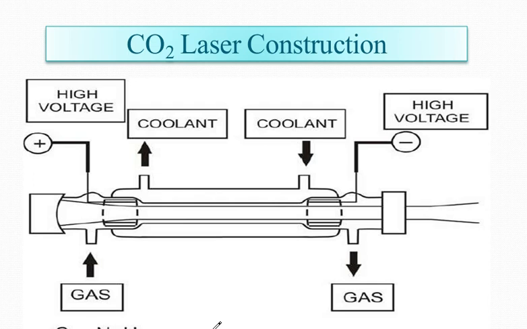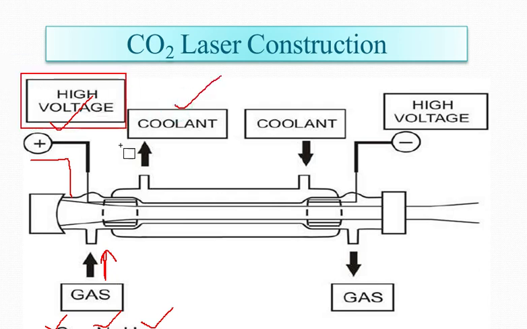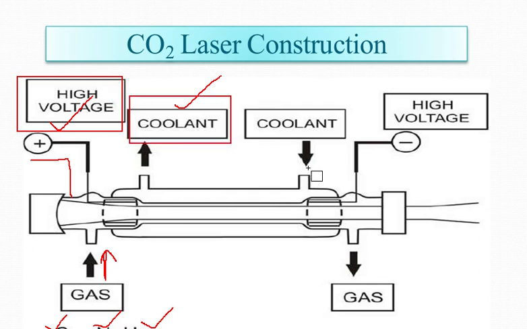Now you can see the basic construction of a CO2 laser. Through here you are passing the gas. It can be CO2, it can be N2, it can be helium. And you can see a high voltage has been provided here. Here a coolant has been provided. This is the high voltage, this is your coolant, and again here through this particular panel coolant is provided.